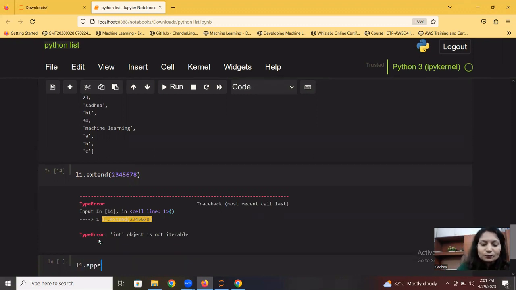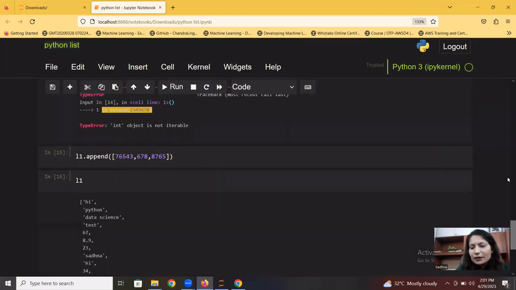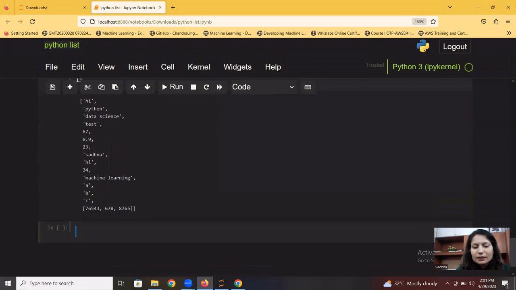I'll show you. Might be you are trying to do something like this. So once you run it, what it does, it will become one element. I'll show you the difference between this and this. You see, that is a list itself, which is one element. But the same thing we did using extend, it was bifurcated into different elements, right? So we have added sadhana, hi, 34, machine learning using extend, but there were different values.